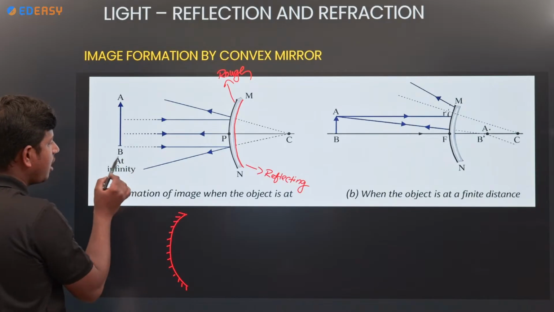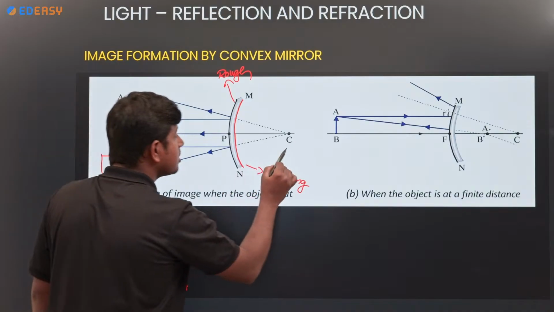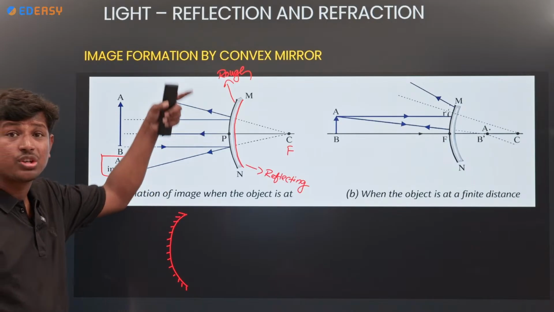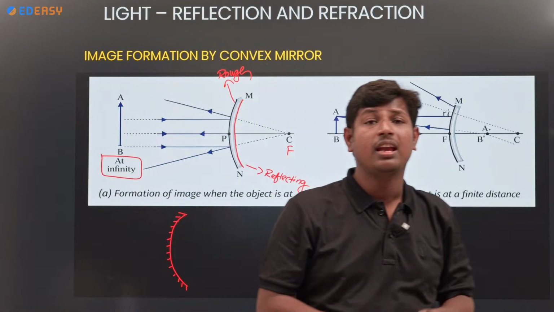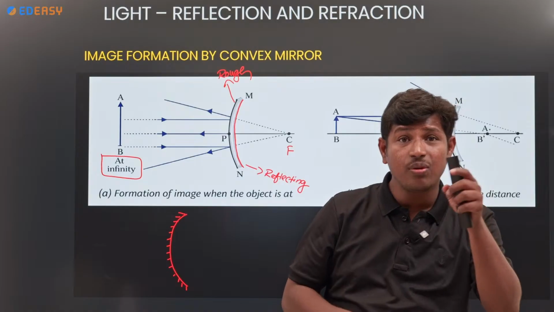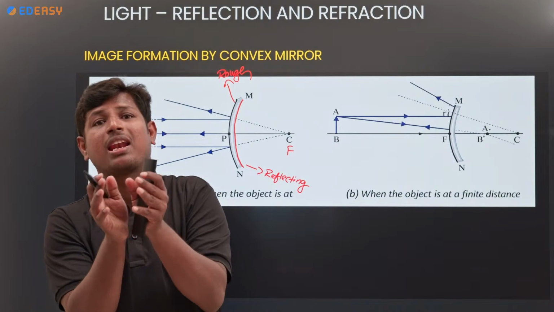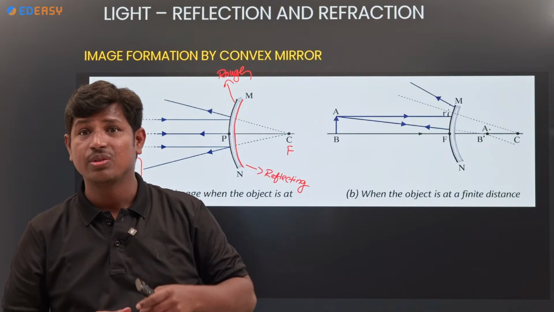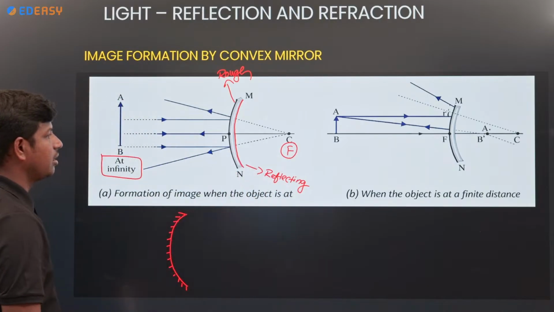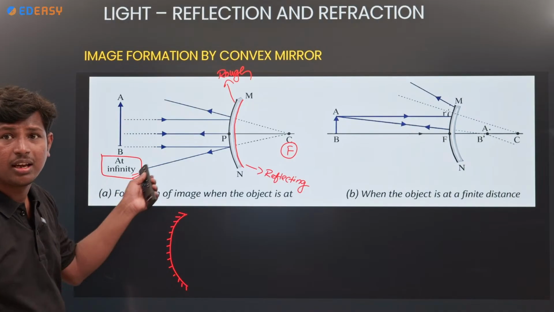And see, where the object is at infinity, you will get the image at focus, because the light rays will be parallel. Rule number 1: if light rays are parallel to the principal axis, where will you get the image, virtual or real? The image you will get at focus only.